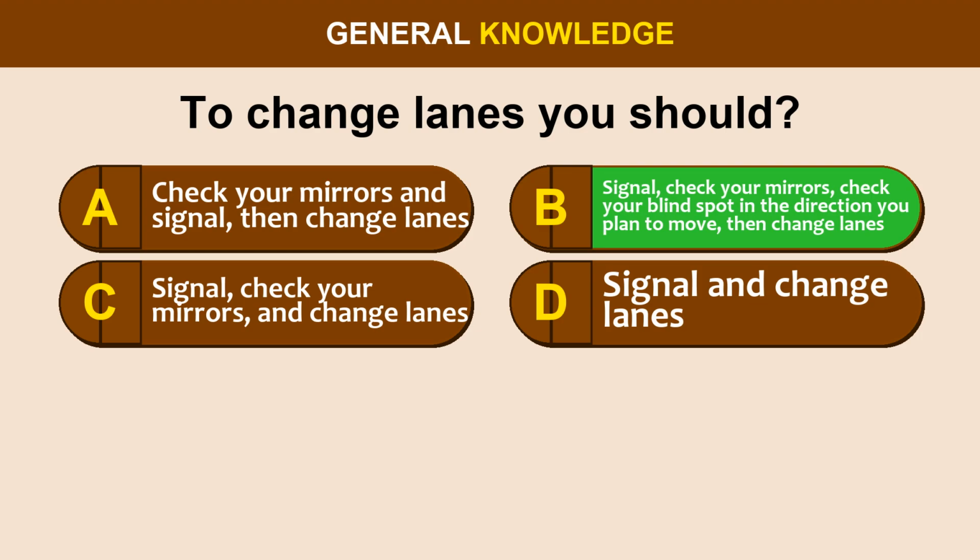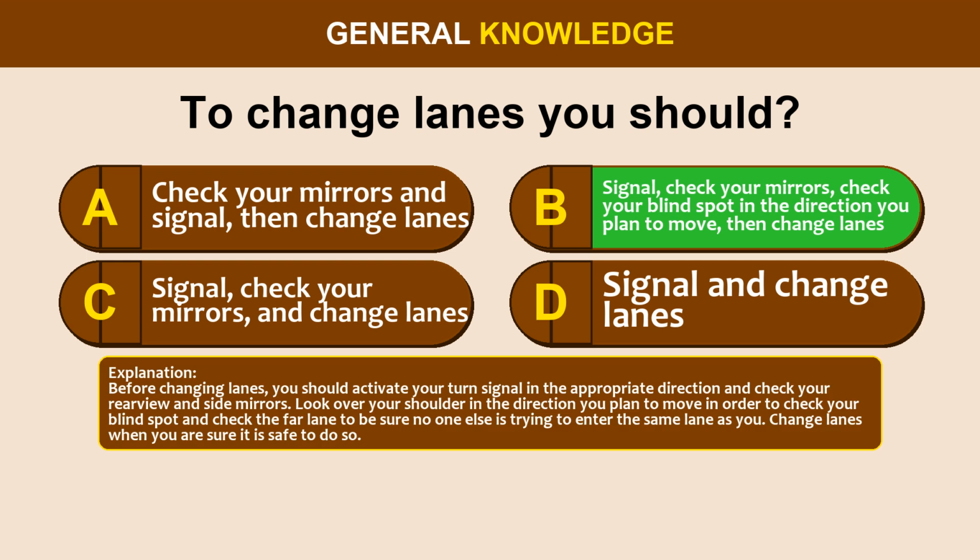The correct answer is option B. Signal, check your mirrors, check your blind spot in the direction you plan to move, then change lanes. Before changing lanes, you should activate your turn signal in the appropriate direction and check your rearview and side mirrors. Look over your shoulder in the direction you plan to move in order to check your blind spot, and check the far lane to be sure no one else is trying to enter the same lane as you. Change lanes when you are sure it is safe to do so.